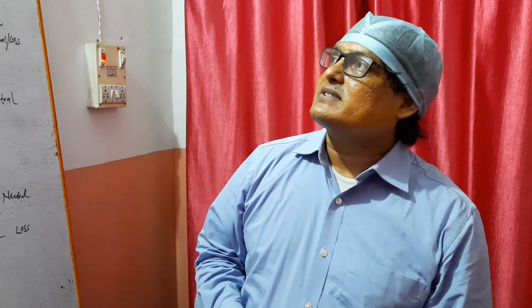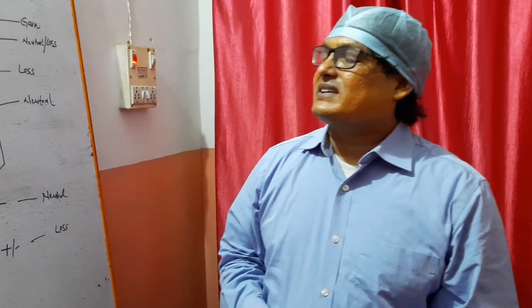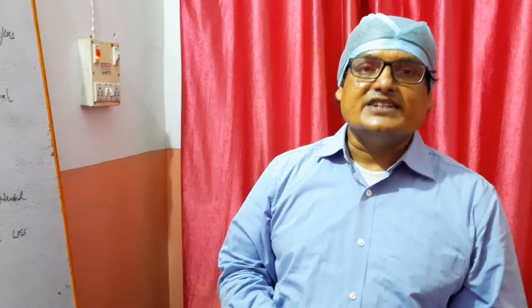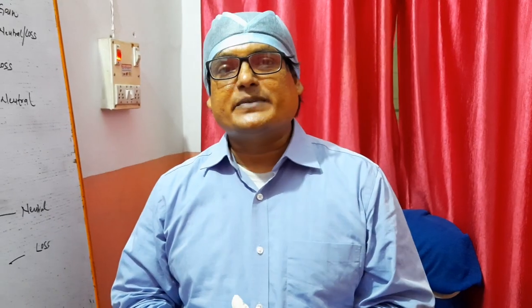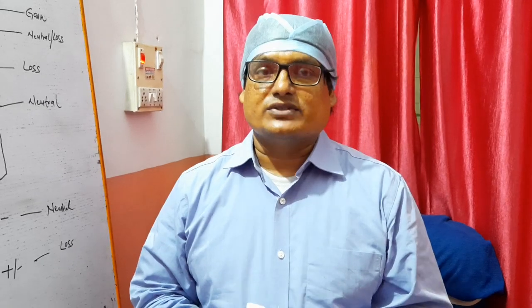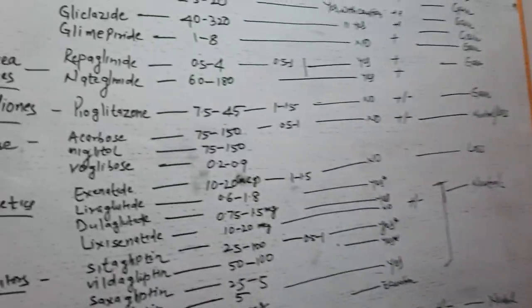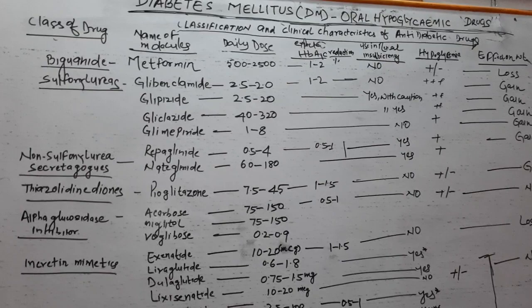In the previous class we discussed diabetes mellitus and its many characteristic features: the introduction, the clinical features, the classification, and insulin. Today we will discuss the oral hypoglycemic treatment of diabetes mellitus. Unfortunately, as we have already discussed, many people are completely unaware of their disease and are diagnosed in OPD procedures. Now we'll discuss the oral hypoglycemics.